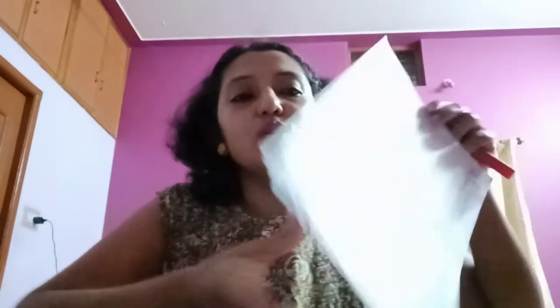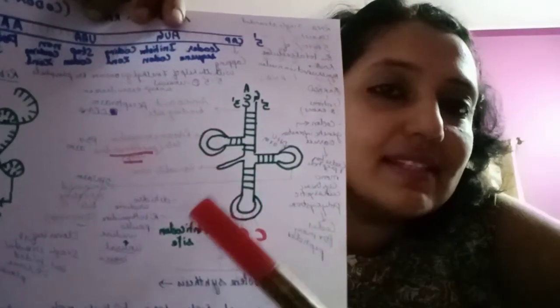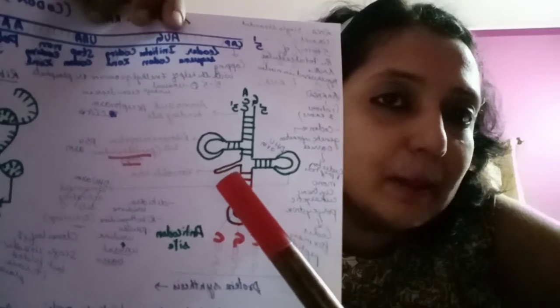So why is it called the DHU loop? Because of the presence of the unusual base dihydrouridine, it is called the DHU loop. And also there is a variable arm. See, these are the three loops, and this is the variable arm.